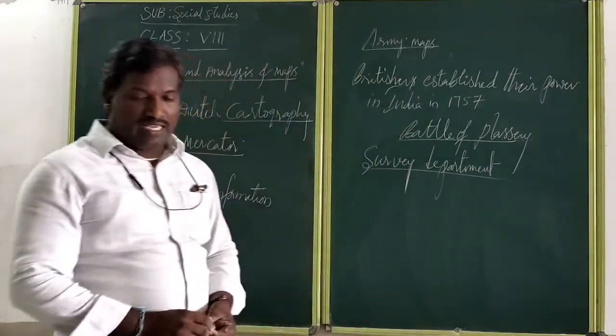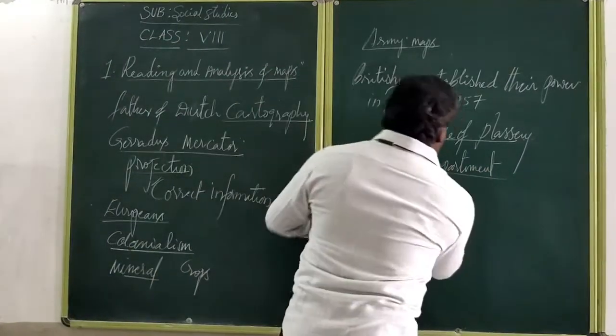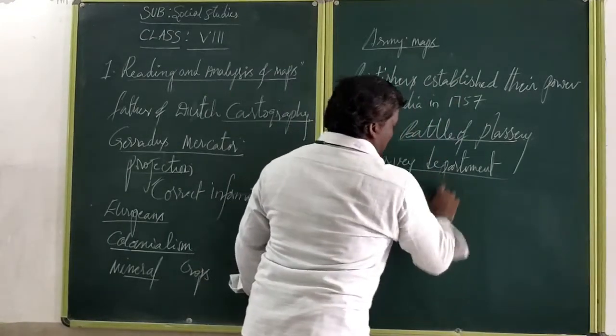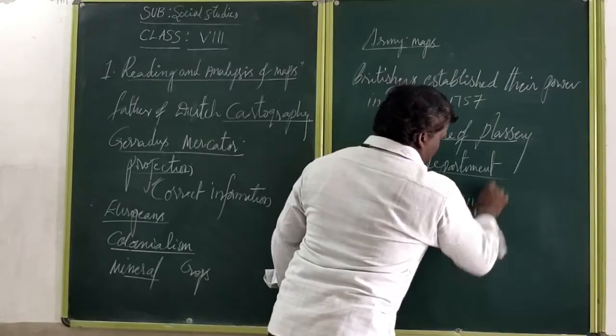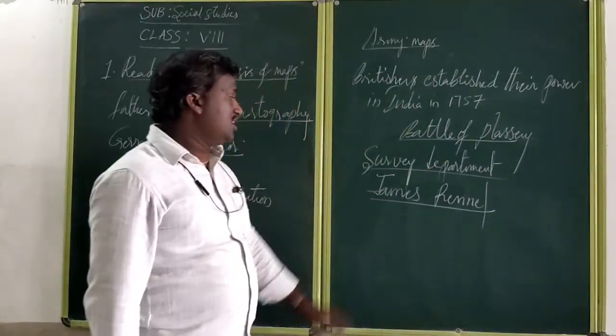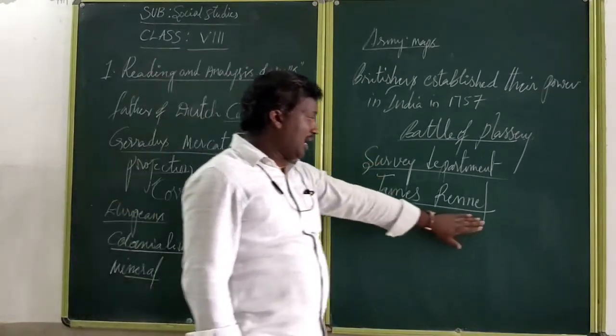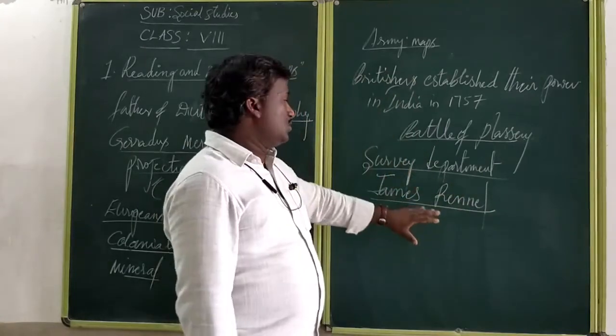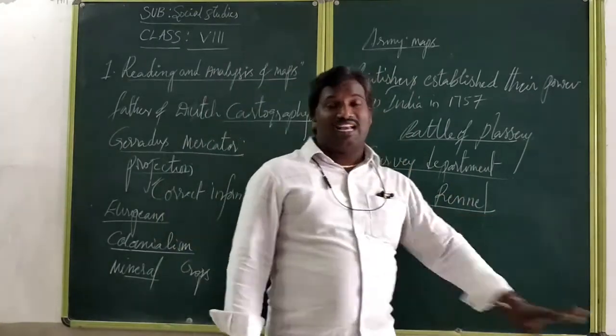There, mainly James Rennell was appointed as the surveyor general. James Rennell, appointed by the Britishers, had the main duty of surveying the entire land.